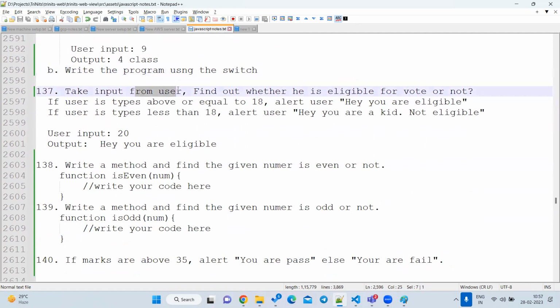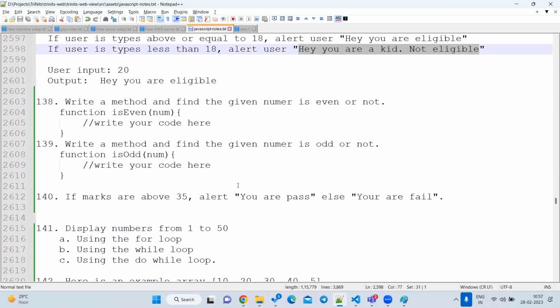Take input from user. If the user is entering any value greater than 18, then we want to say, hey, you are eligible. If he is entering age less than 18, we want to say, hey, you are a kid, you are not eligible, something like 100. Then if and else condition.